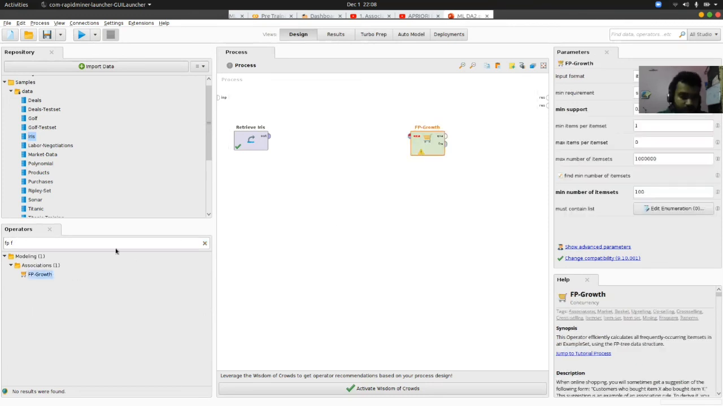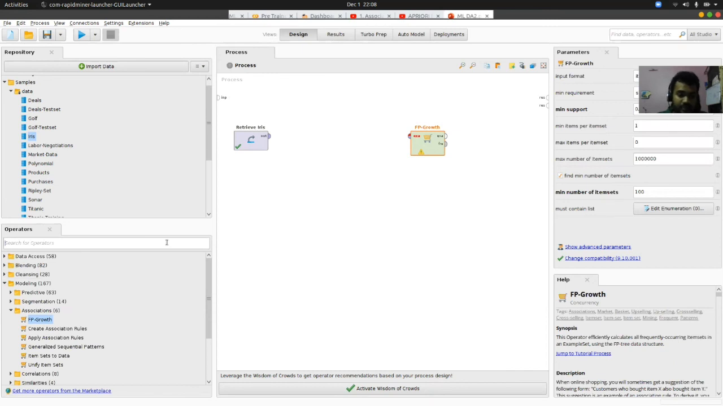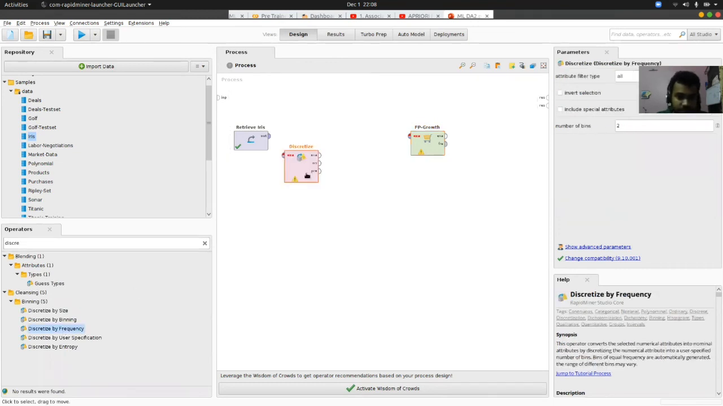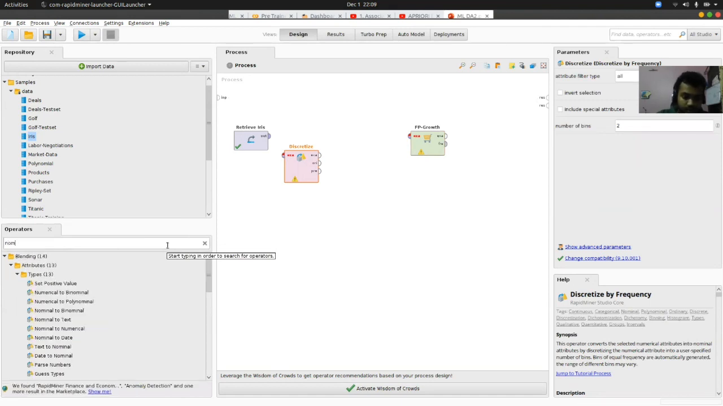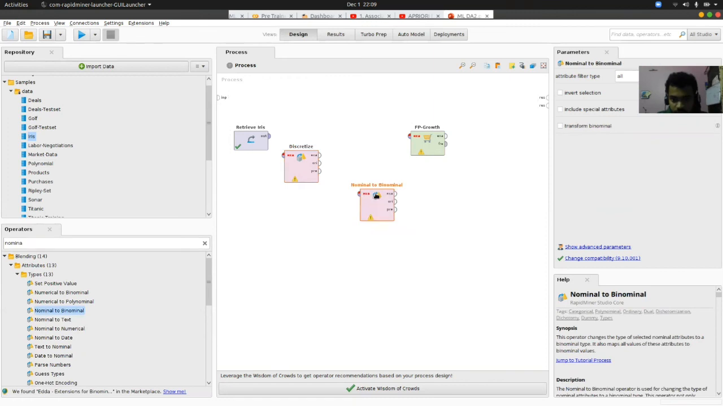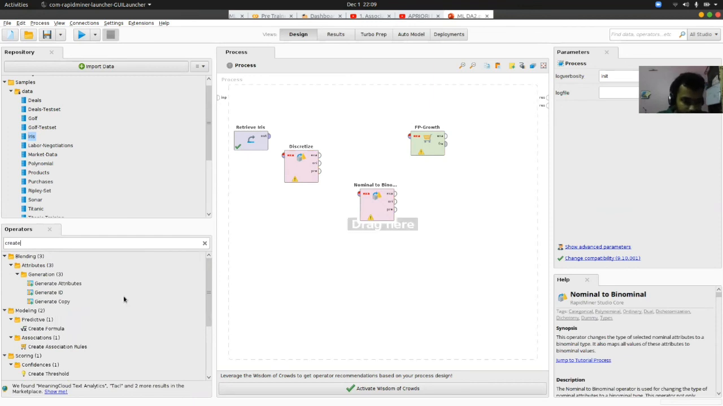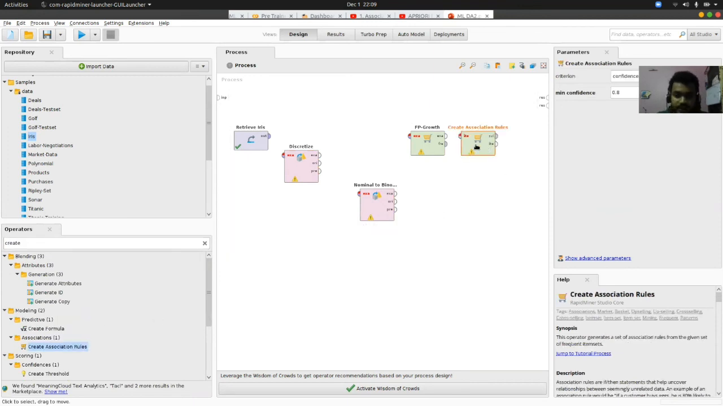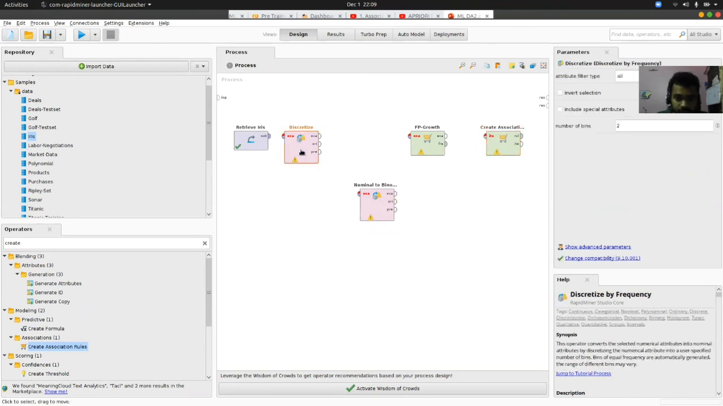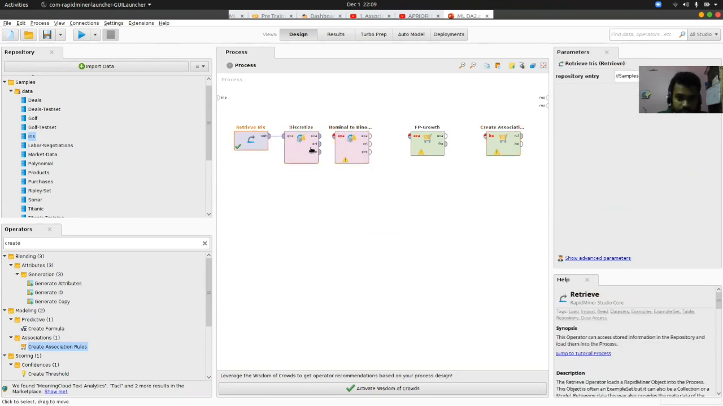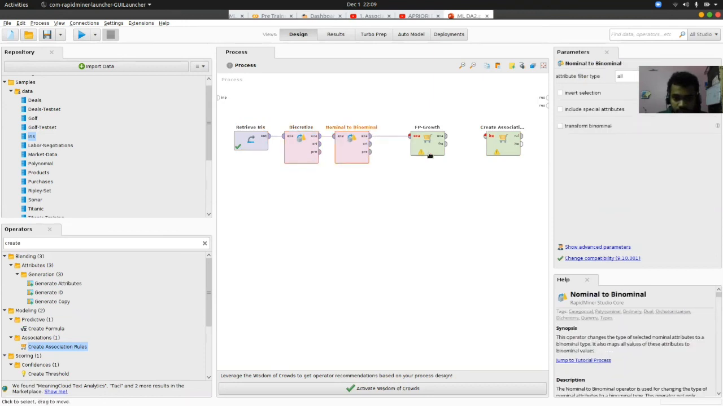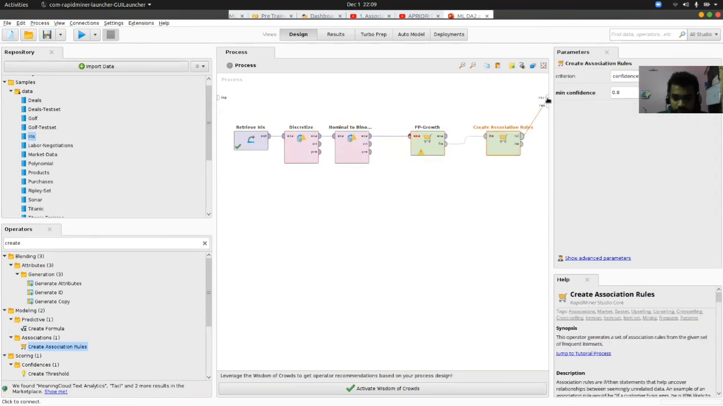This is the FP-Growth operator, and it takes in binomial values. So we have to convert this data set. First we discretize it using the Discretize by Frequency operator, and then we use the Nominal to Binominal operator. Now we use the Create Association Rules operator to create the association rules. Now we connect each of them, and now we will run this.